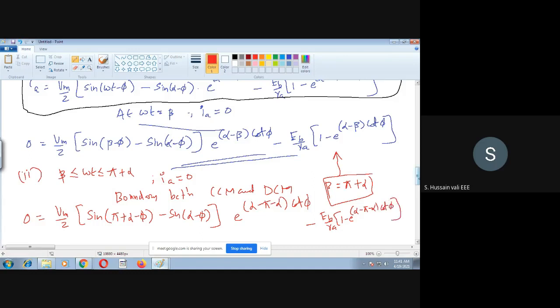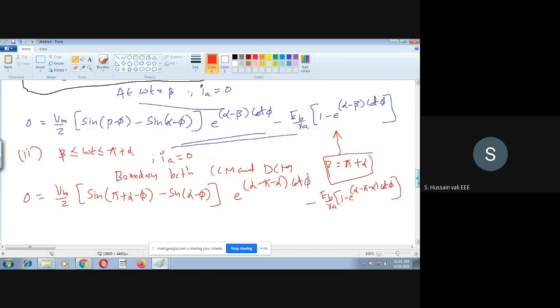So this is the expression when you substitute that. Now we'll simplify this further.